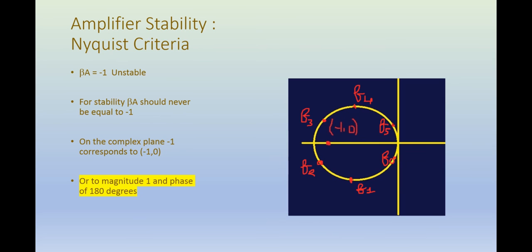You can also see it on this graph that -1 is equivalent to the coordinate point -1 comma 0, or in polar form it is magnitude of 1 and phase of 180 degree.